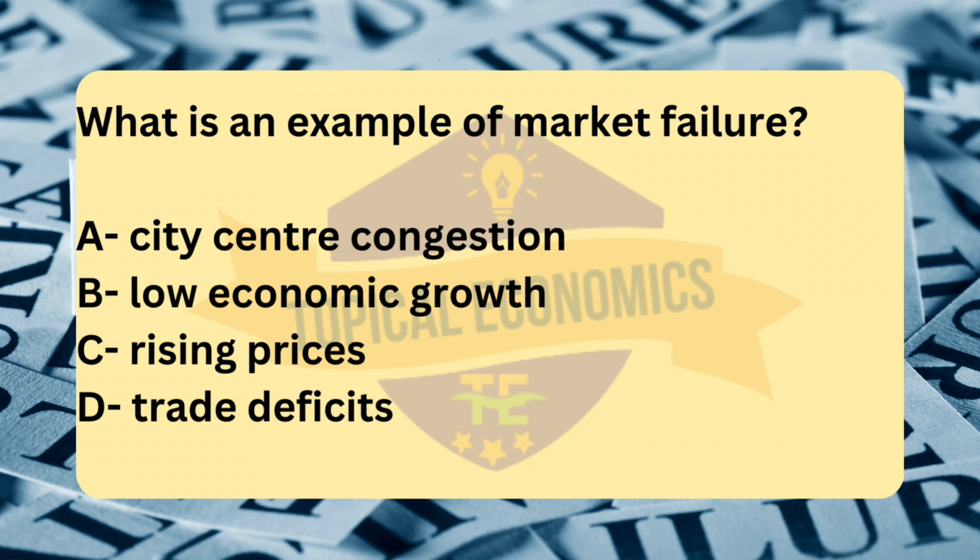Next, option C, rising prices, are a normal market phenomenon that can occur due to changes in demand or supply. For example, prices may rise because of inflation, shifts in consumer preferences, or supply chain disruptions. Rising prices by themselves do not constitute market failure unless they result in situations like monopolistic pricing, where a single firm has market power and can set prices unfairly, or price gouging in emergencies.